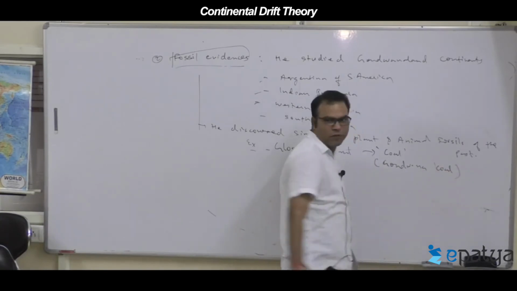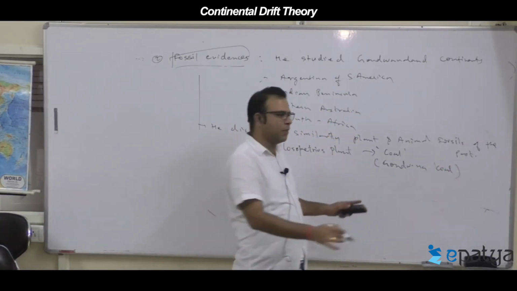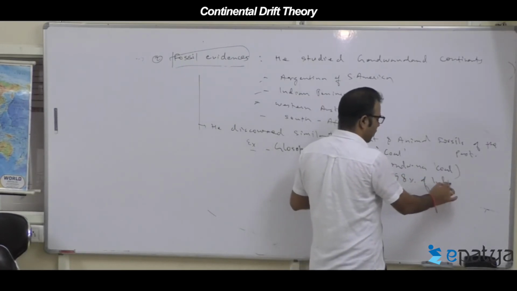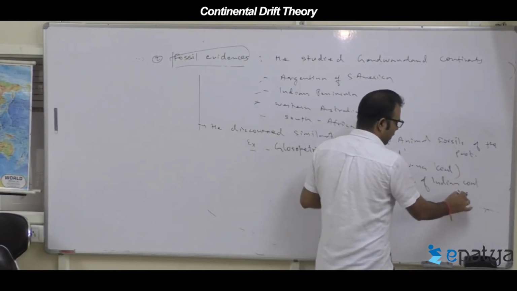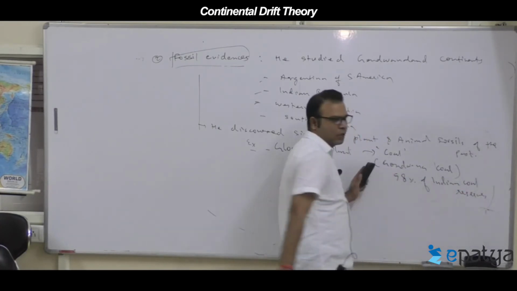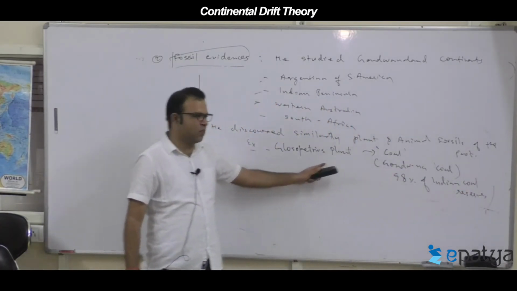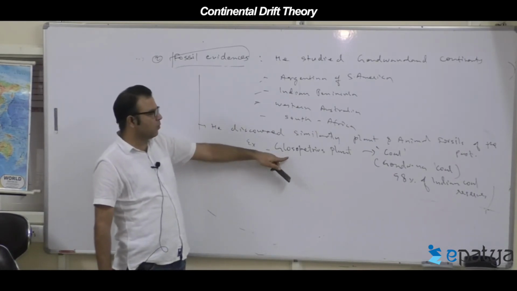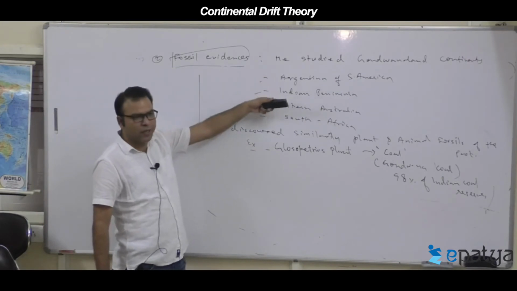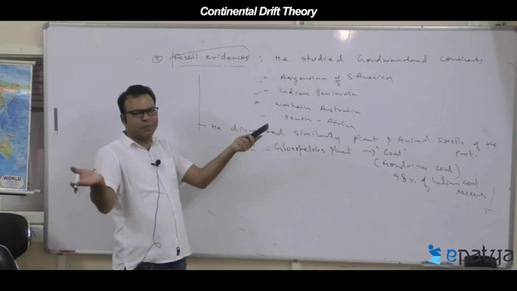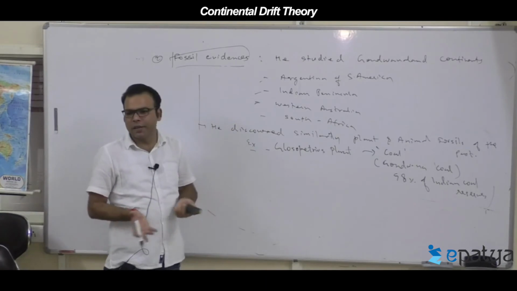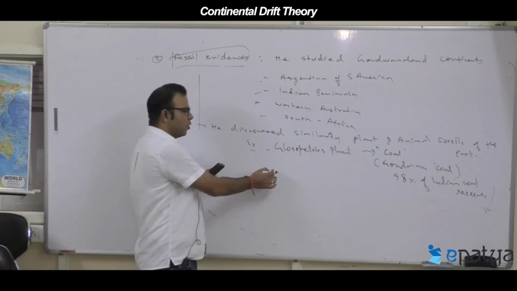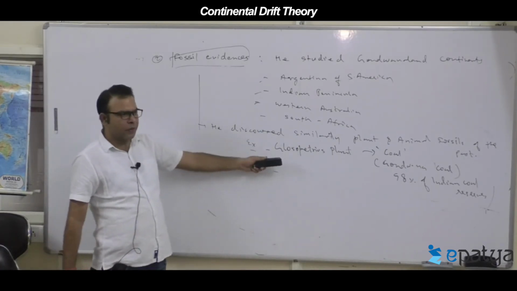Indian coal is also called which coal? 98% of Indian coal reserves, or coal resources, are obtained from which plant? The Glossopteris plant. Now the question is, how is this Glossopteris plant fossil found in widely separate continents? It is only possible when Gondwanaland was a reality and all land masses were joined together. This is about the plant fossil, because plants cannot move or drift.